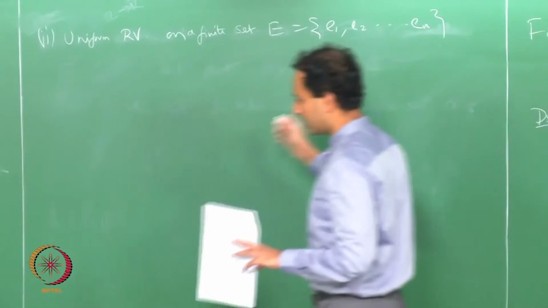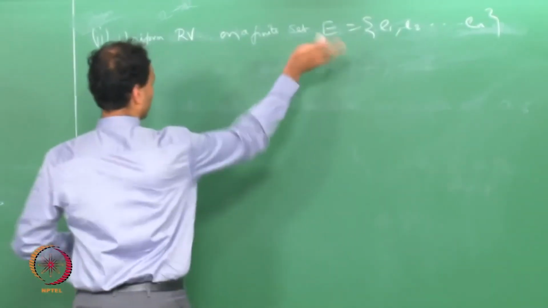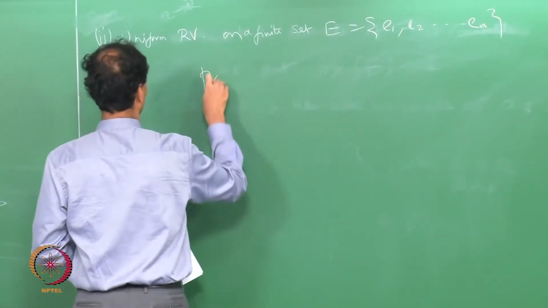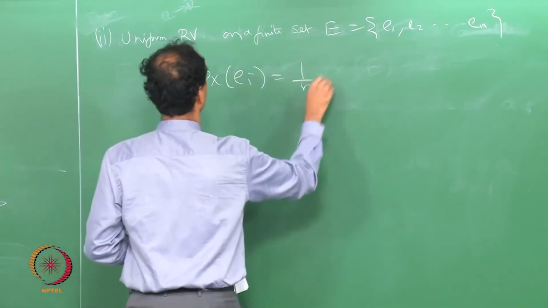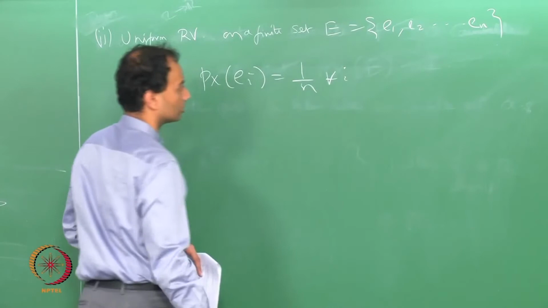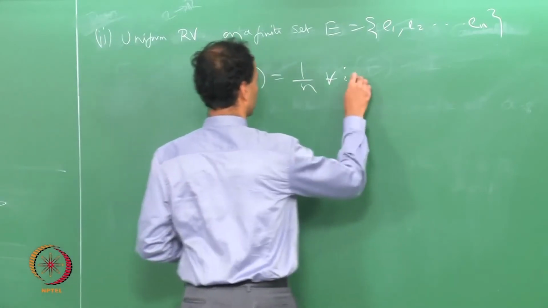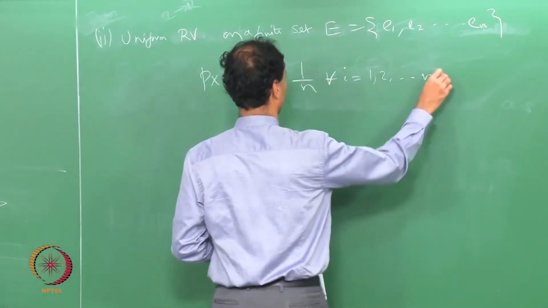Then the random variable that I am talking about has Px of ei equal to 1 over n for all i equal to 1, 2, dot dot dot n.